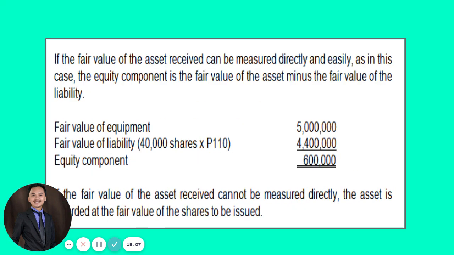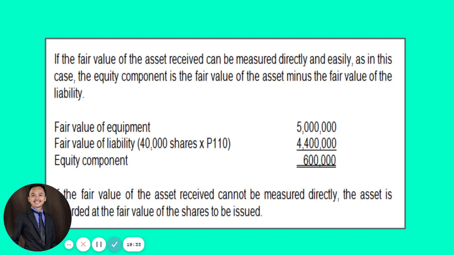So to continue, if the fair value of the assets received can be measured directly and easily, as in this case, the equity component is the fair value of the asset minus the fair value of the liability. In this case, the fair value of the equipment is given as 5 million. So we could easily compute the equity component.